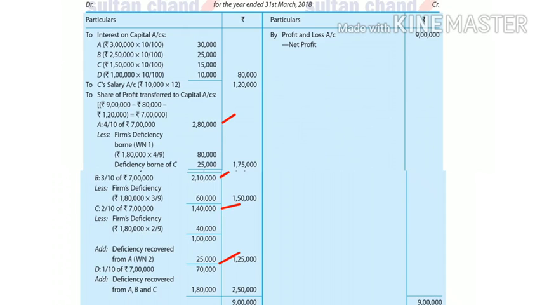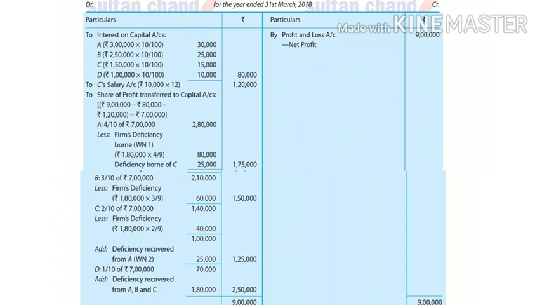Now we have to see whether the guaranteed amount that C and D have been given, whether they have got that or not. That is, whether the guaranteed amount has been provided to the partner or not.